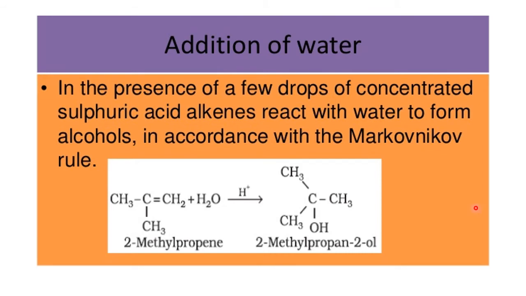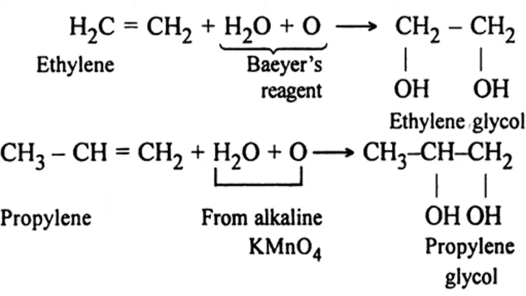Now for addition of water to 2-methyl propene, the carbon-carbon double bond is here. OH- will attack the carbon that contains the lesser number of hydrogens. CH3 is there, CH3 there. On C1 OH will come with CH3. This is the longest chain, right? So OH on the second carbon atom gives 2-methyl propan-2-ol, strictly according to Markovnikov's rule.